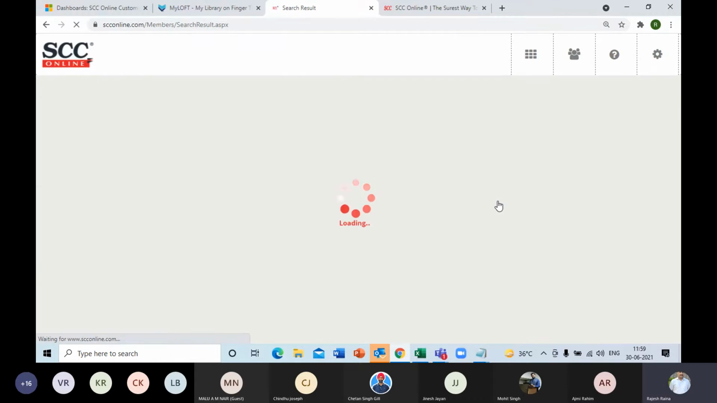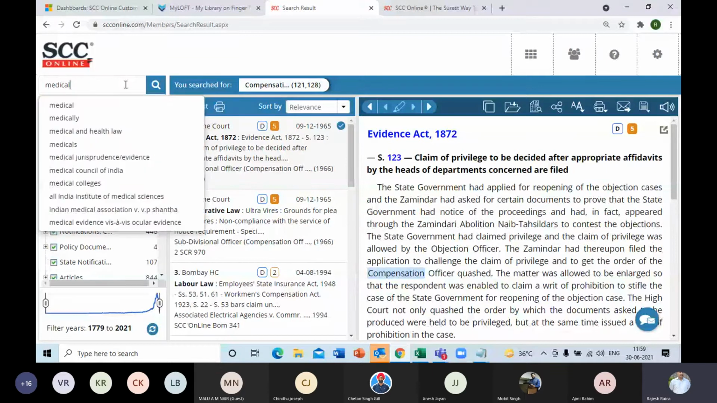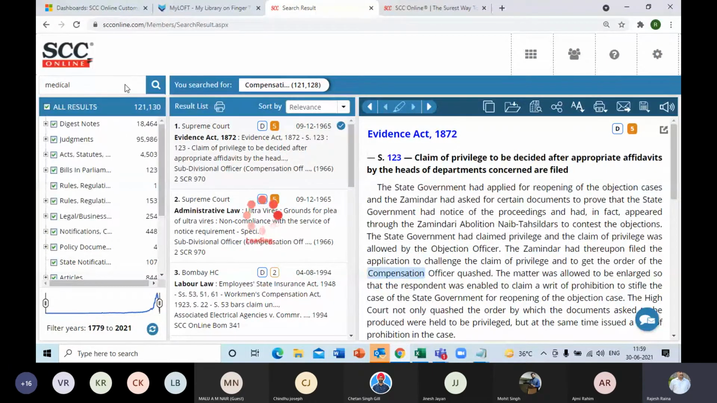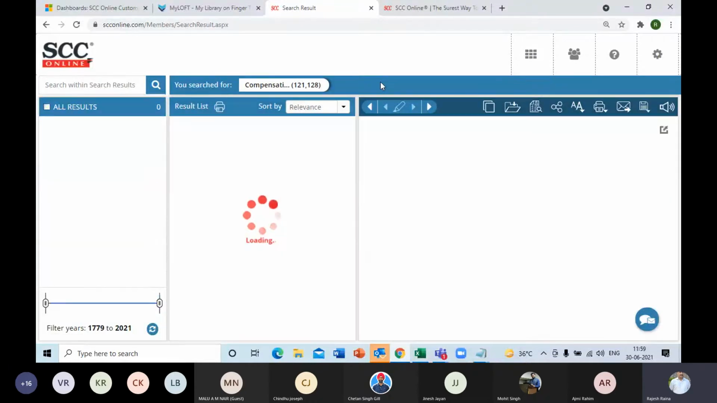So these are all the Boolean operator searches or the advanced searches, you can say, that you can perform as per your requirement. And to cross check, you can also enter in search within search any of those words, like in this case, medical, I have typed in. So you'll get to see that no result is found.